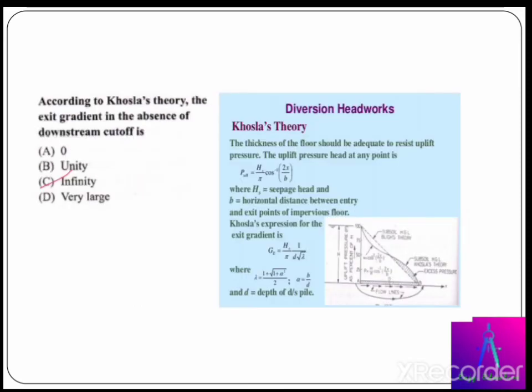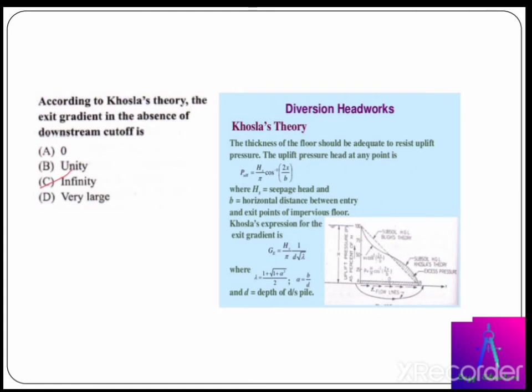Next question. According to Khosla's theory, the exit gradient in the absence of a downstream cutoff is infinity. Khosla's expression for the exit gradient is G_E = (H/d) x (1/(pi x root lambda)), where lambda = (1 + root(1 + alpha squared))/2, and alpha is denoted as b by d, where d is the depth of the downstream pile.